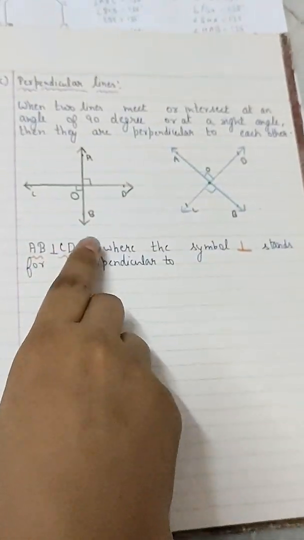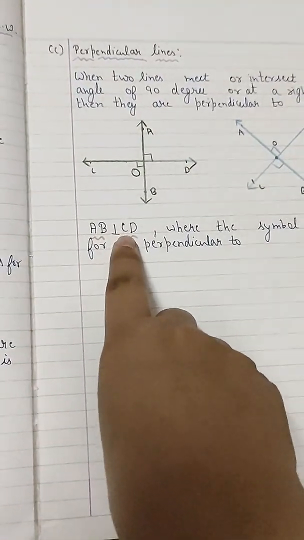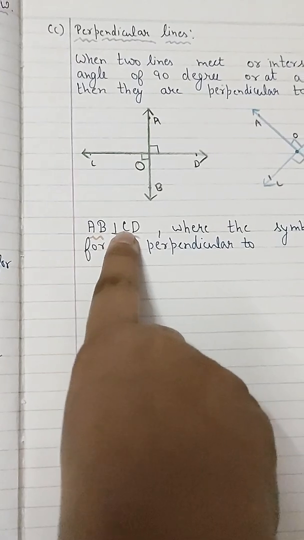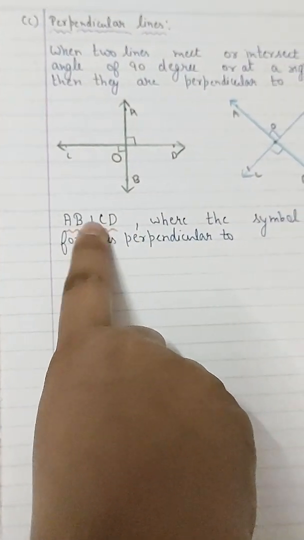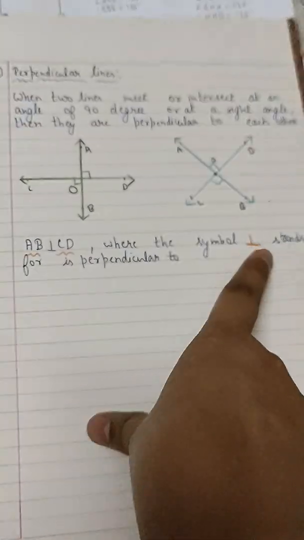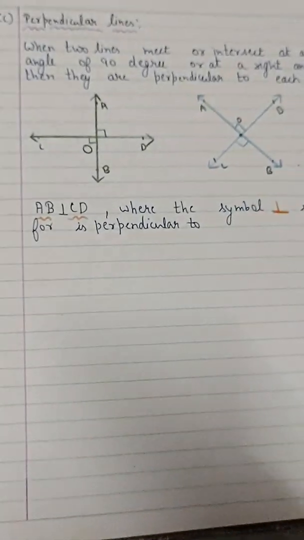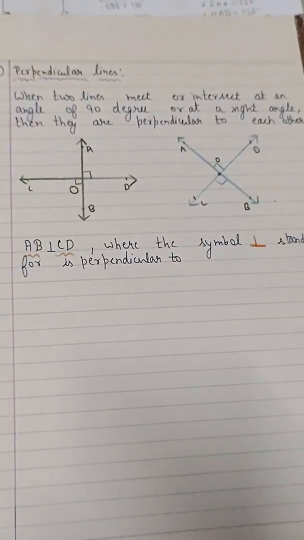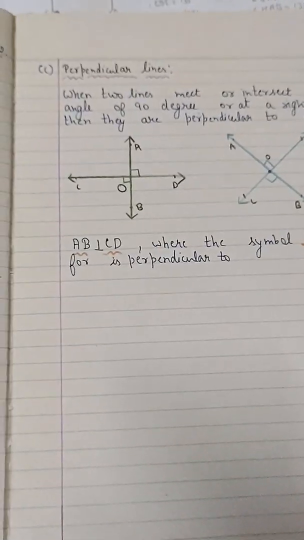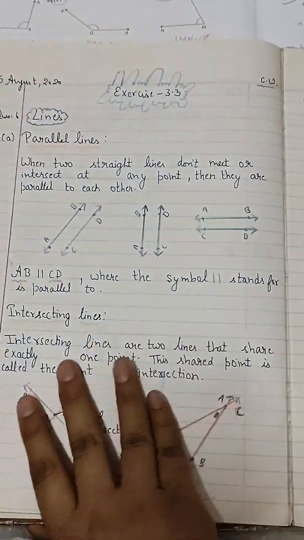As you can see, for parallel lines we used one symbol, and for perpendicular lines we also have a symbol: a straight line and then a sleeping line. AB perpendicular to CD, where this symbol represents "is perpendicular to". You can read this symbol as "is perpendicular to". I hope you have understood parallel lines and intersecting lines. Now we will come to our question.